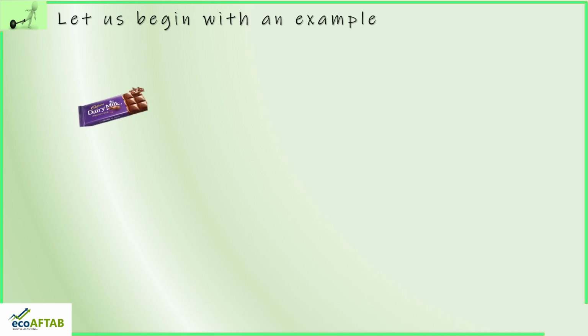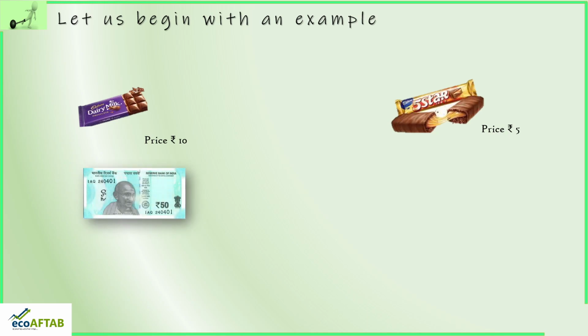We will take two goods, Dairy Milk and 5-star. This is my regular example since my first video, because it will be very easy to conceptualize what I am trying to say. So if we assume the price of Dairy Milk to be rupees 10 and the price of 5-star to be rupees 5. Along with this, let us introduce one more variable, and that is income. If we assume my income is rupees 50, now this is the case.